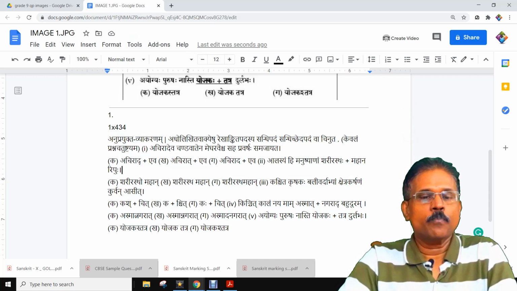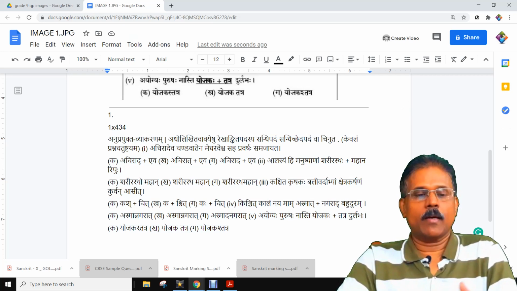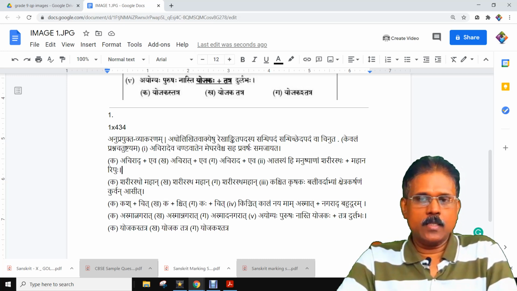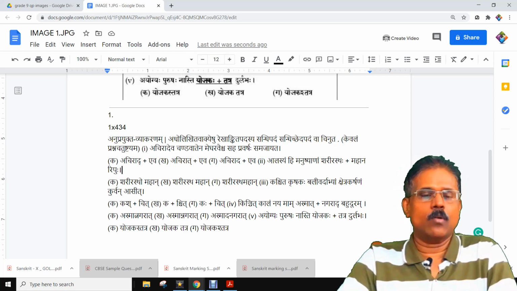Now you can see Anuprayukta Vyakaranam. This is a Sanskrit question paper. As a Sanskrit teacher, I am trying to make the Sanskrit question paper. And you can make a science or social or language or English or any question paper. You can make it like this.